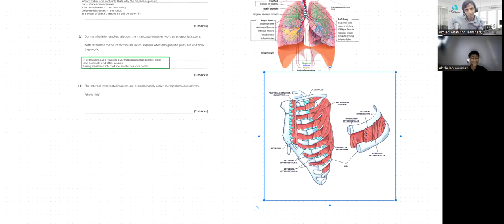All right. During inhalation, internal intercostal muscles contract, and external intercostal muscles relax. Got it? All right. That's great. And during exhalation, write 1 point for exhalation, and that is opposite to the inhalation, right?